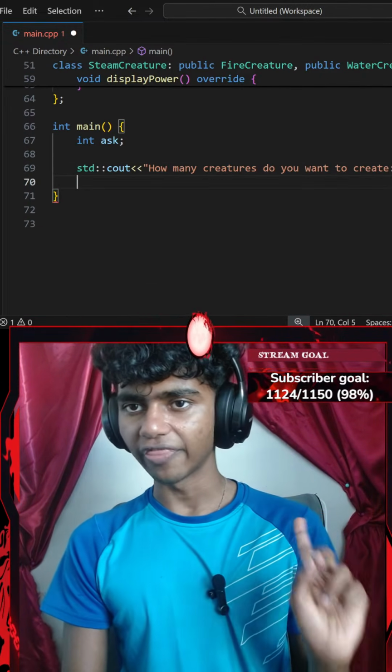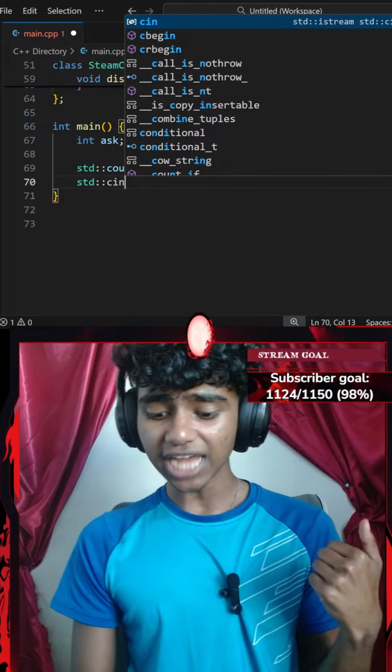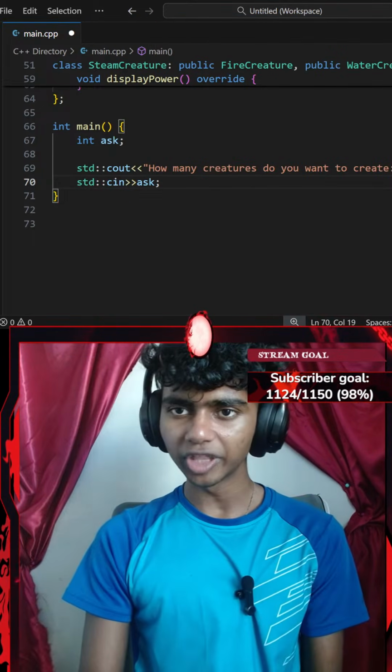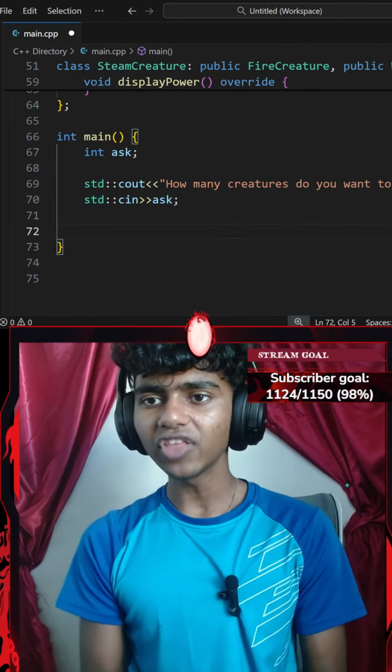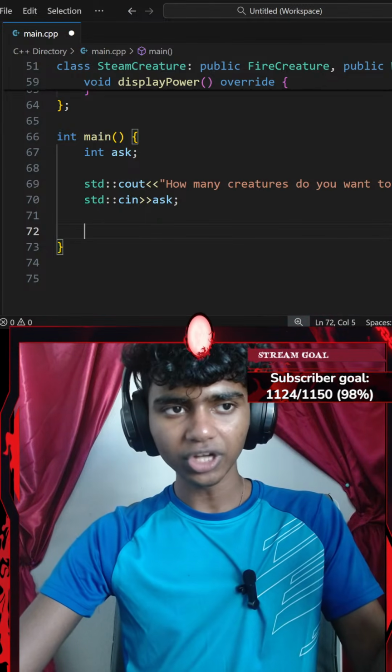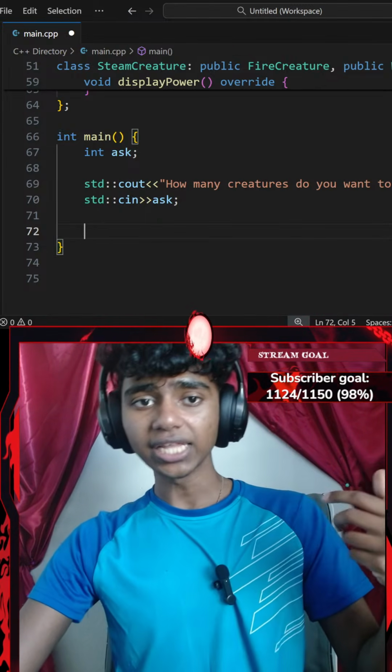I'm going to go ahead and end that with a semicolon, and then add a standard console input with an extraction operator that extracts my ask variable, ending with a semicolon. Okay, next up, I've got a note: ask the user how many creatures they want to create, and show fire, water, and steam options.